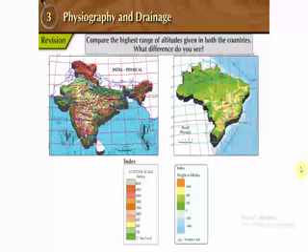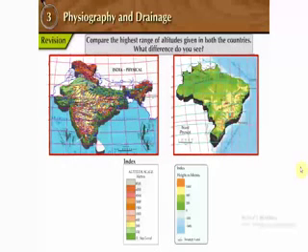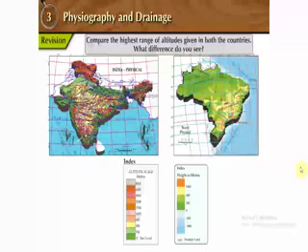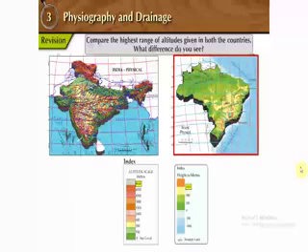Compare the highest range of altitudes given in both the countries. What difference do you see? In India, the highest range of altitude is more than 8,000 meters. And in Brazil, the highest range of altitude is more than 1,000 meters. From this, we get to know that in Brazil, there are ranges of lesser altitudes as compared to India.